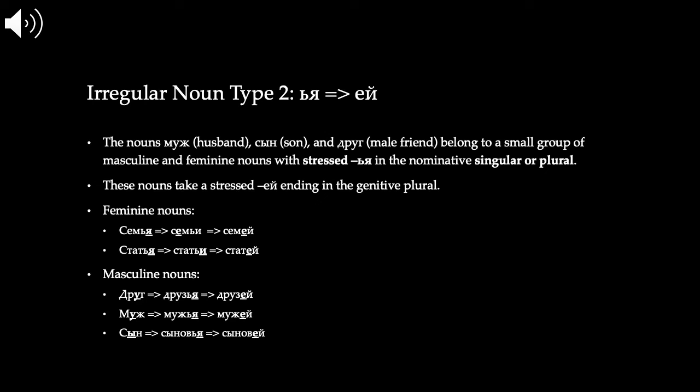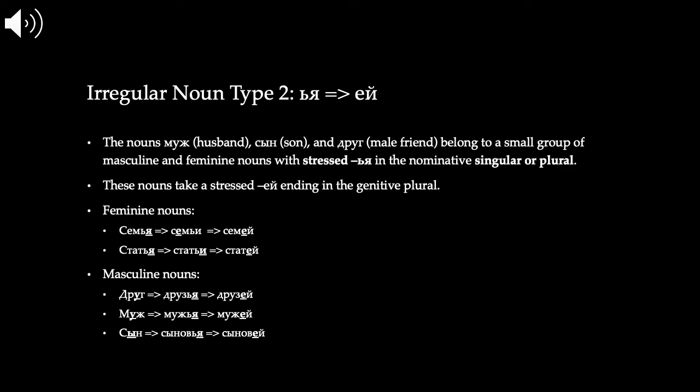We actually have kind of a strange, unexpected consonant mutation. So, друг, друзья. And then it becomes друзей in the genitive plural, and note how we drop the soft sign and add ey. The same thing happens with муж, husband. Муж, мужья in the nominative plural becomes мужей in the genitive plural.